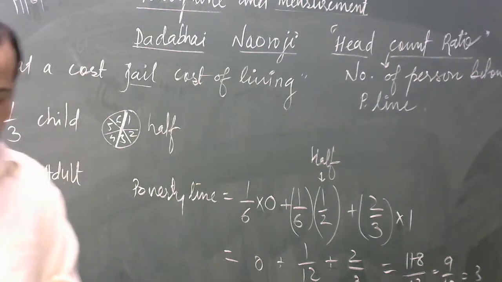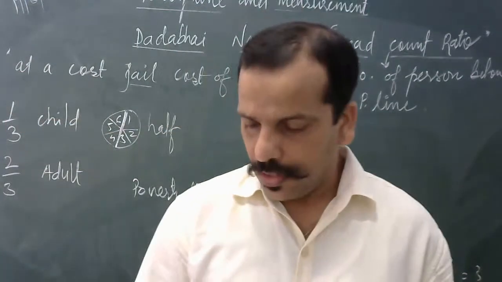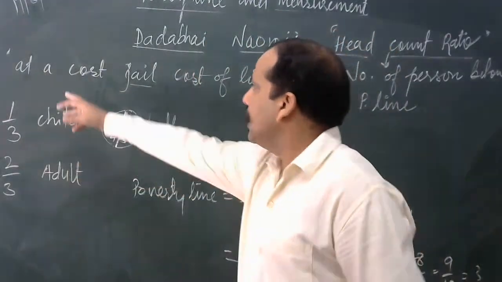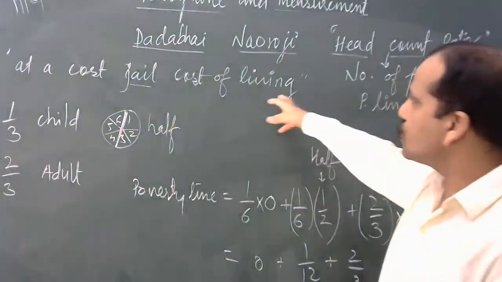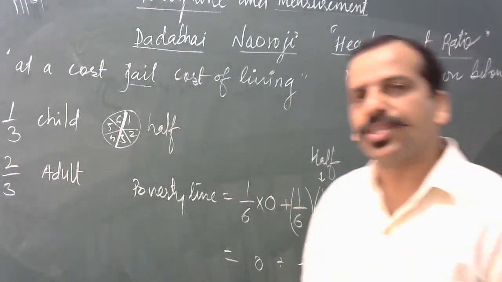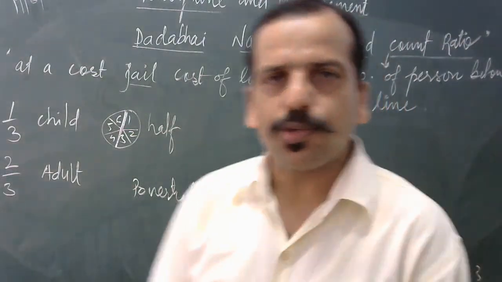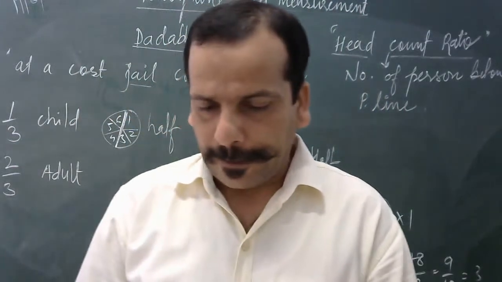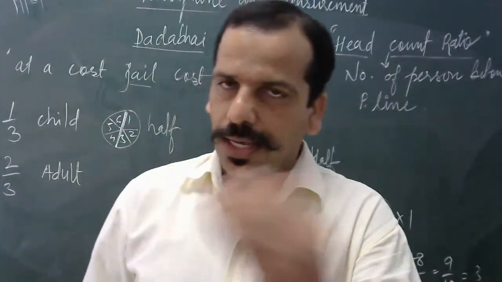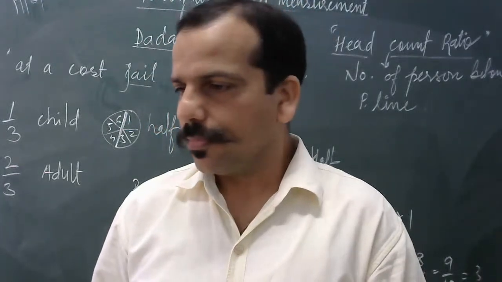So this is about the estimation of the poverty line based on the adult jail cost of living. In jail, prisoners are not getting much, they are also getting very little. Okay, so on the next.